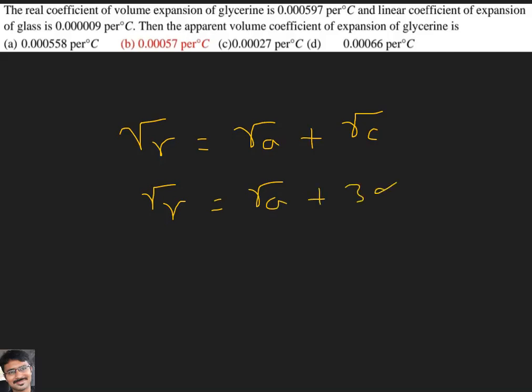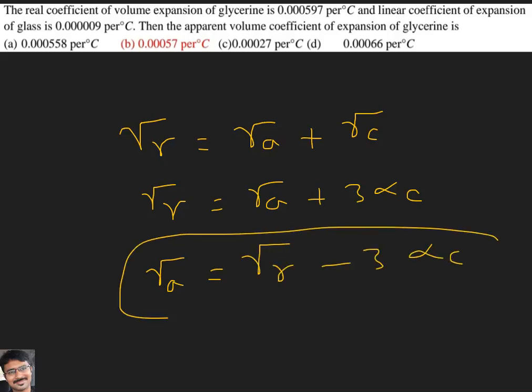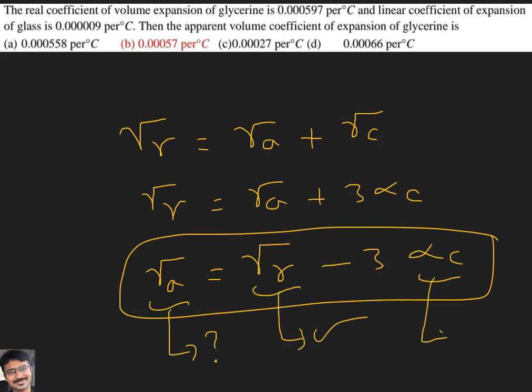So what are they asking us? Gamma R is equal to gamma A plus gamma C we wrote, and we also wrote gamma R equal to gamma A plus 3 alpha C because that's related to the container. They are asking us to find gamma A. Gamma R is given, alpha value is given. Just substitute those two values, and we will get the value of gamma A.